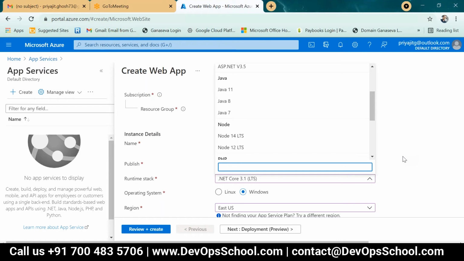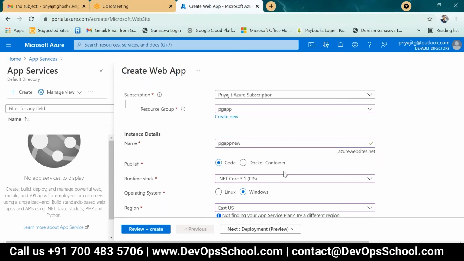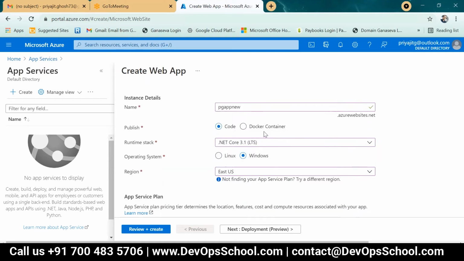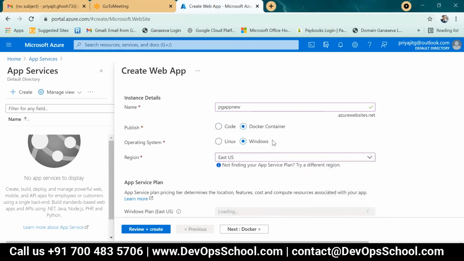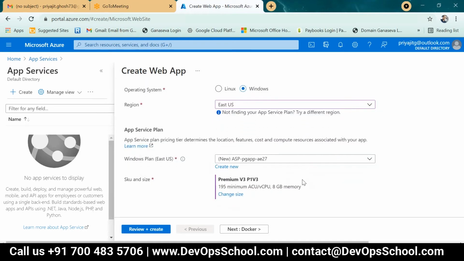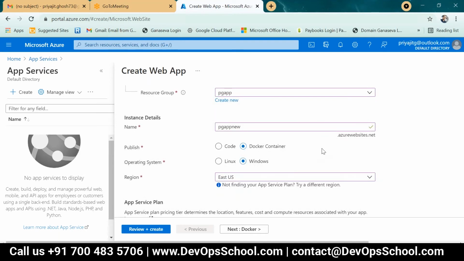Now my only doubt is here, in publish code or Docker container. If I select Docker container, then we have to publish to the Docker container. The code and other connected parts will also be available in that particular Docker container, either code or Docker container image.